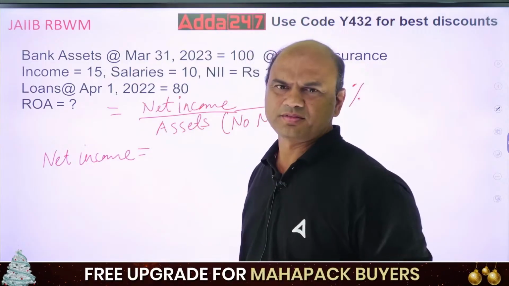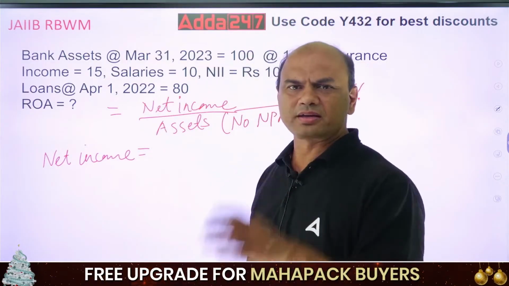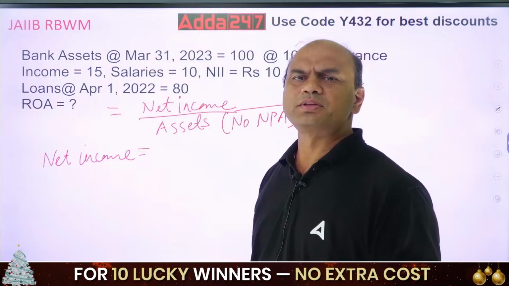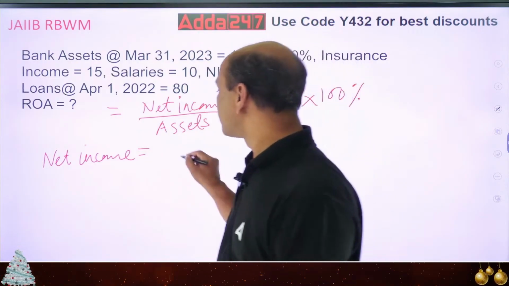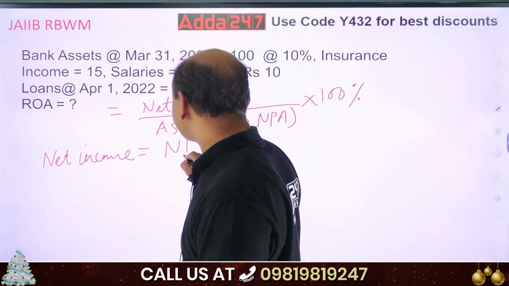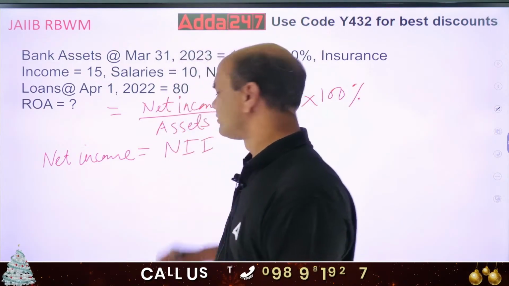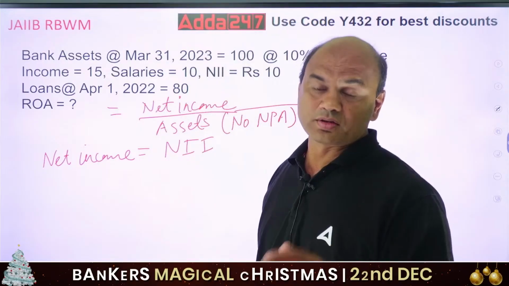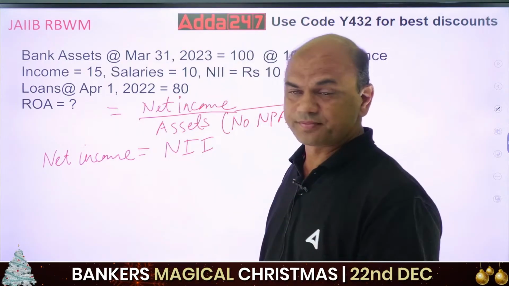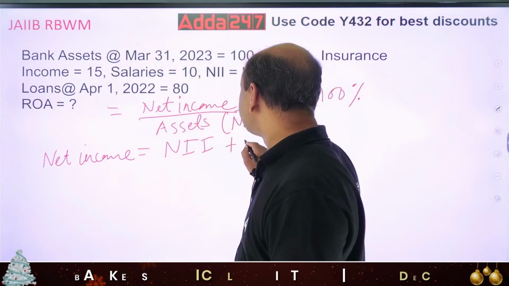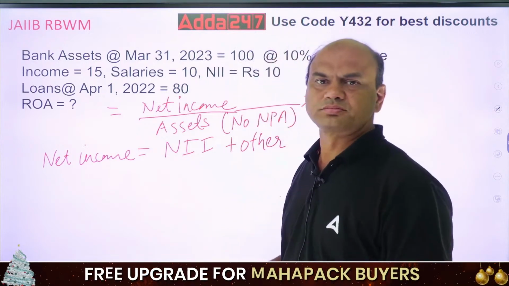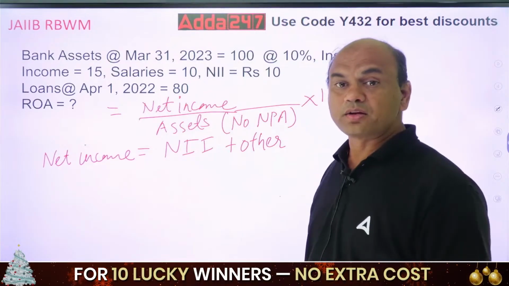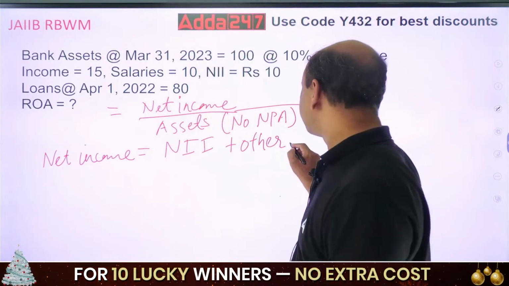Any bank will generally have two types of income. One is your NII, or we call it spread, plus you will be having other income. Then you will have some expenses, minus expenses.